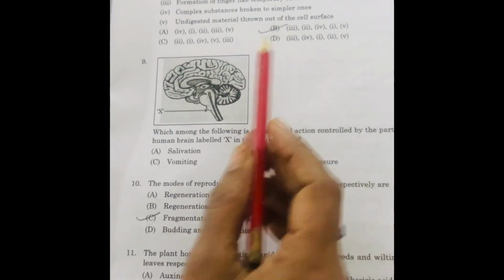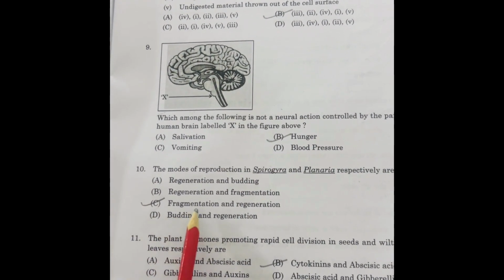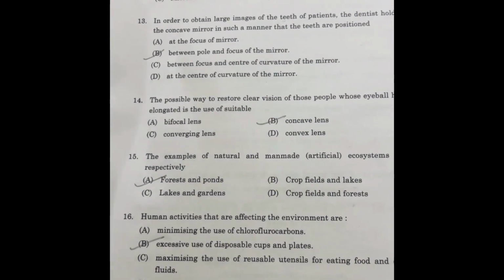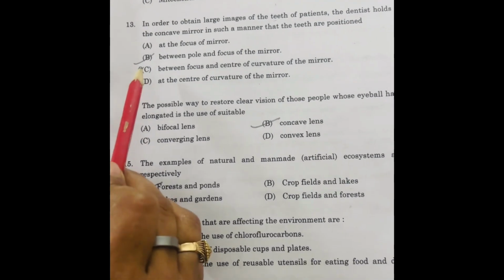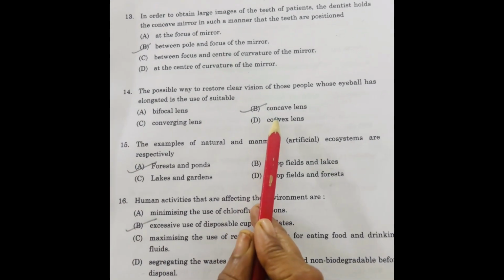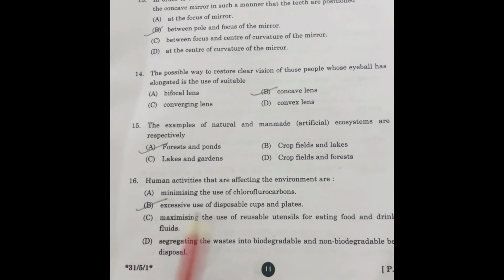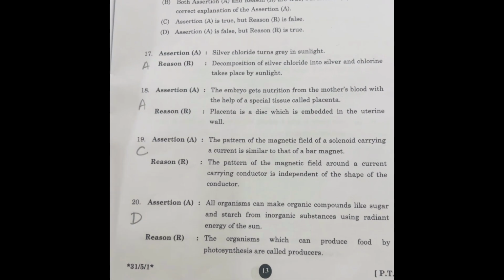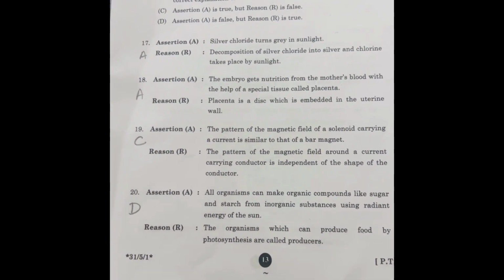8 is B, 9 is B, 10 C, 11 B, 12 D, cytoplasm and mitochondria, 13 B, 14 B, 15 A, 16 B, 17 A, 18 A, 19 C and 20 D.